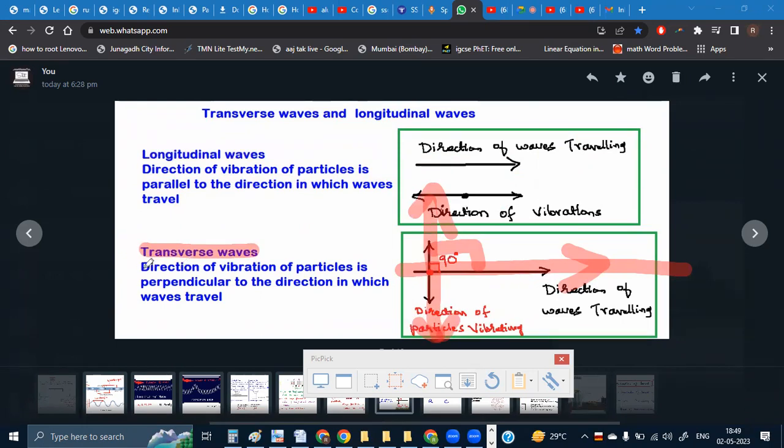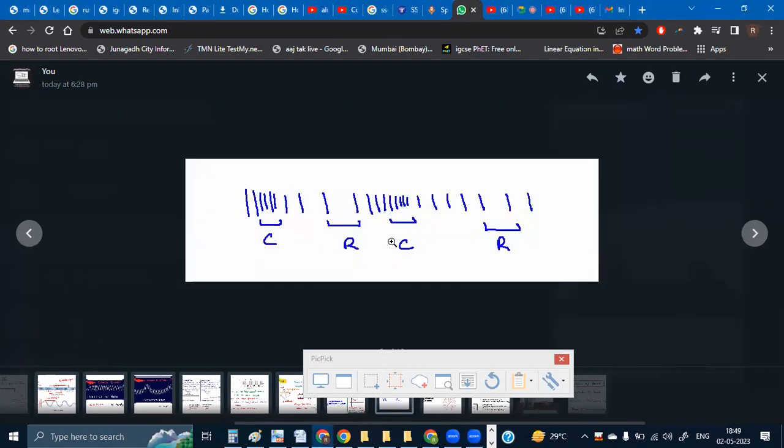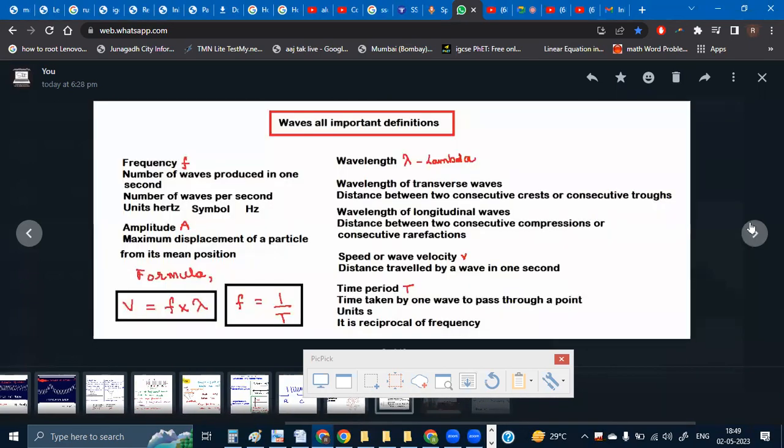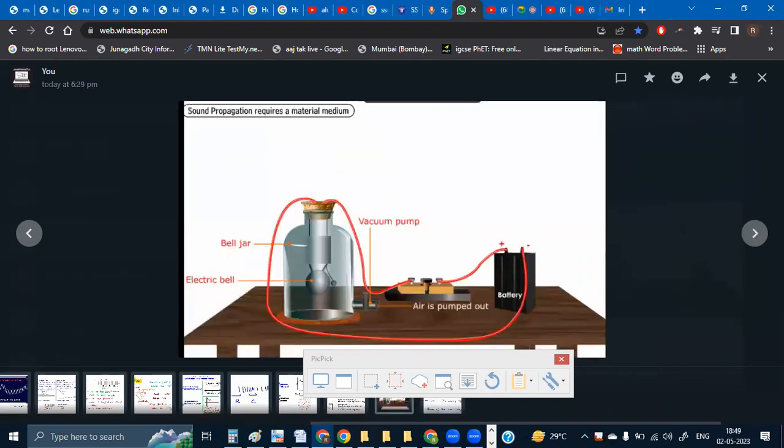This is what is written: direction of vibration of particles is perpendicular to the direction in which the waves are traveling. So this is the part which is for the explanation. Compression, rarefaction, this part also you know. Wave front we will not do right now. That's what we are going to do later. These are some of the important definitions that we are going to take up. I'm going to first explain all of these definitions to you.